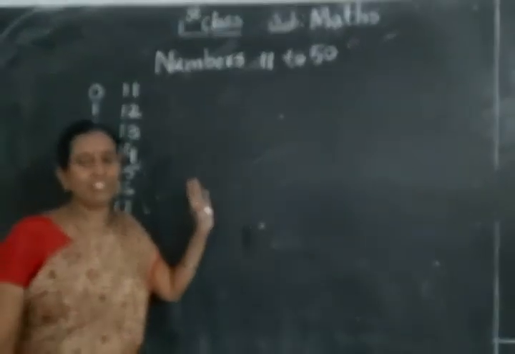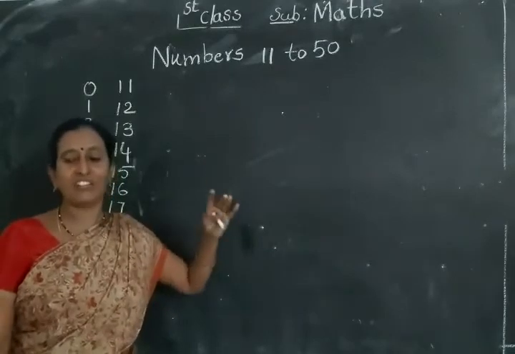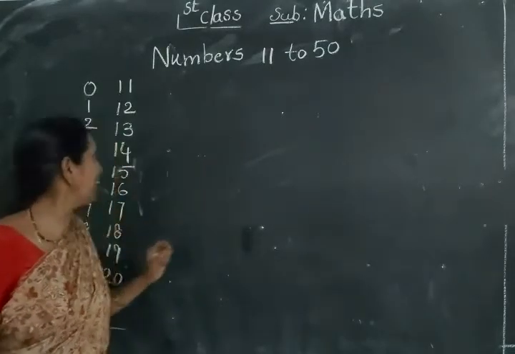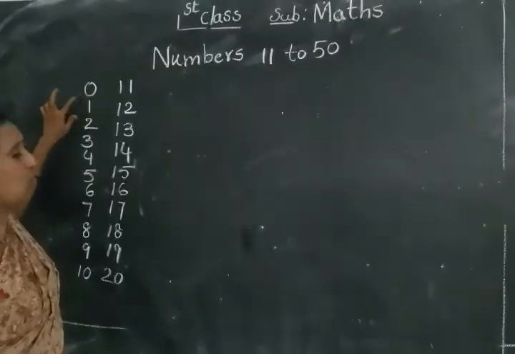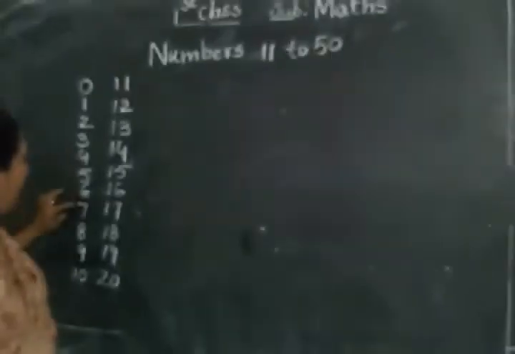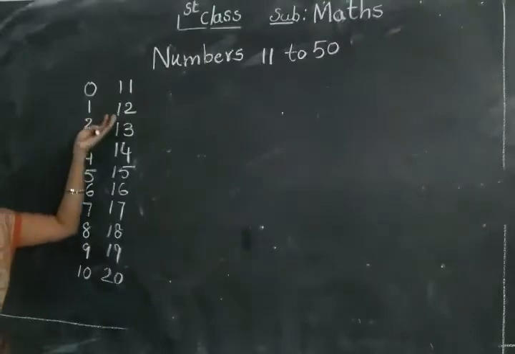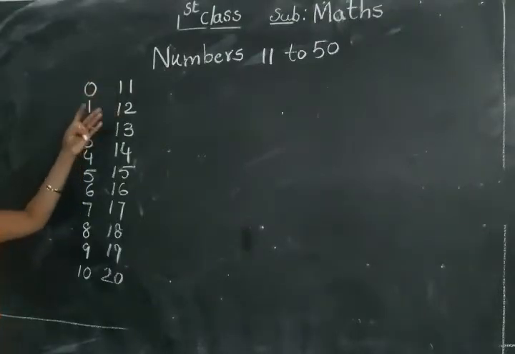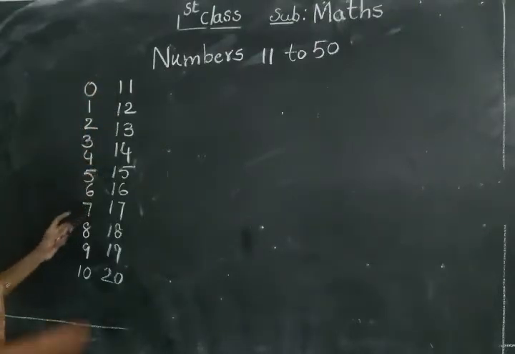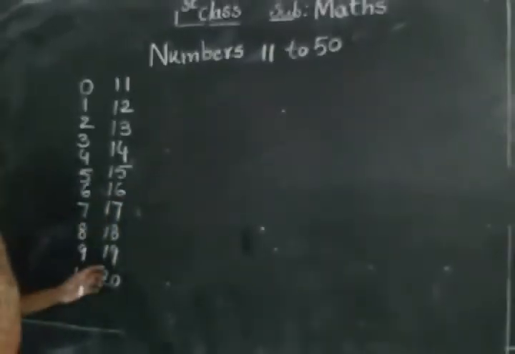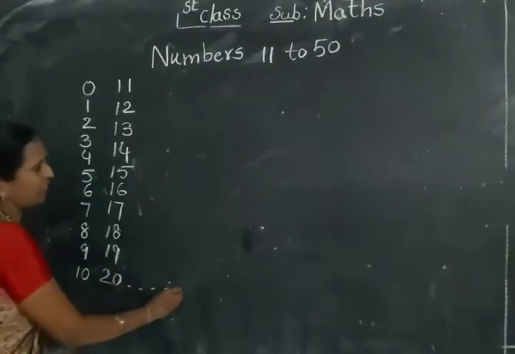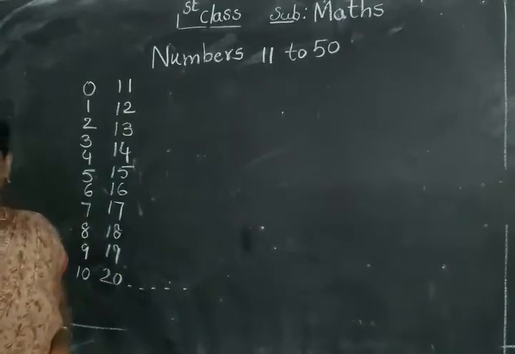Then about 11 to 50. Today we learn and discuss before, after, and between. Now see, children: 0, 1, 2, 3, 4, 5, 6, 7, 8, 9, 10. After 10, what number comes? 11, 12, 13, 14, 15, 16, 17, 18, 19, 20. Like this 21, 22. You know the numbers now already.